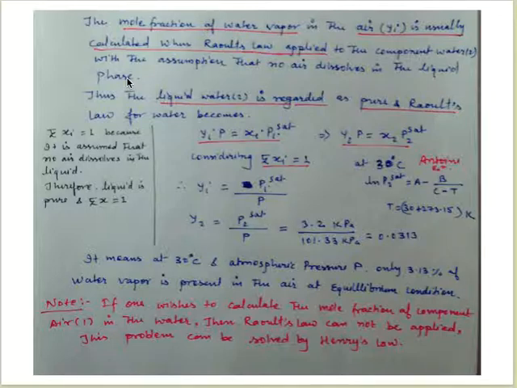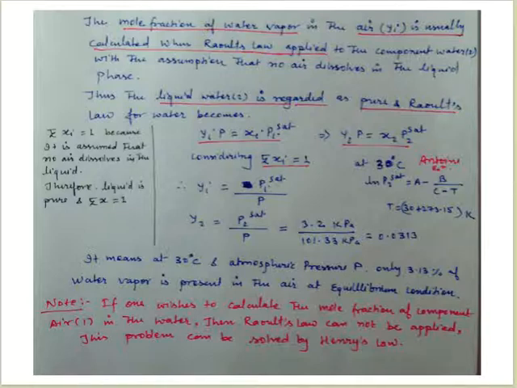That's why we say that sigma xi equal to 1. If there is some gas or air dissolved in water, then sigma xi is not equal to 1. So when we take this assumption, at that time we can say that sigma xi equal to 1.